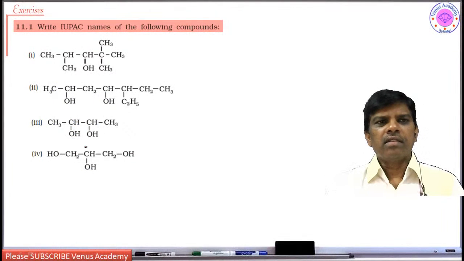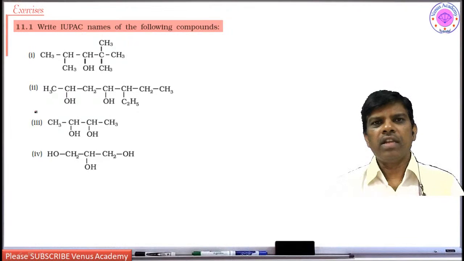Dear students, in your NCERT textbook, some of the answers were not given for the exercises. Some of them are given at the end of your NCERT textbook as answers. However, I have prepared detailed explanation answers for those exercises.